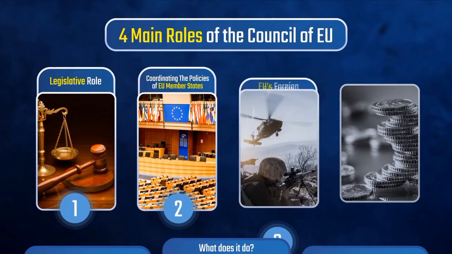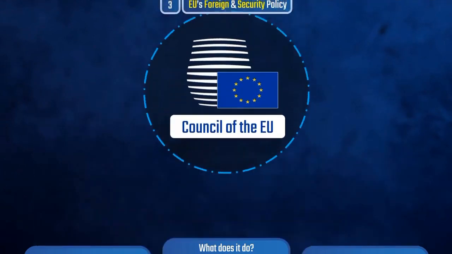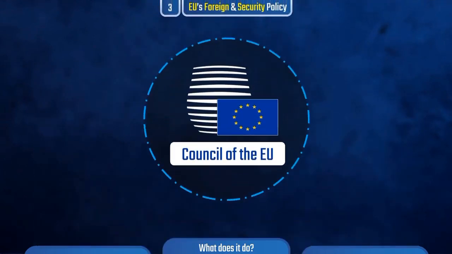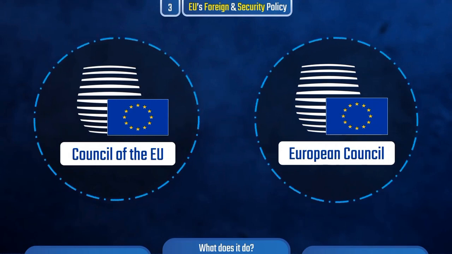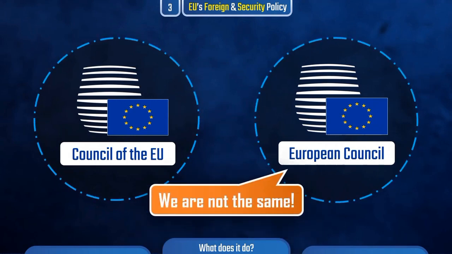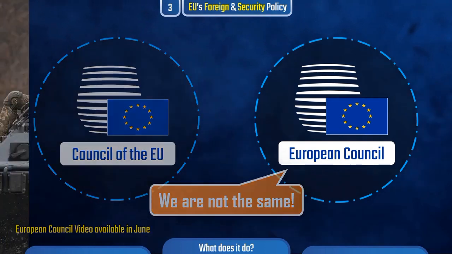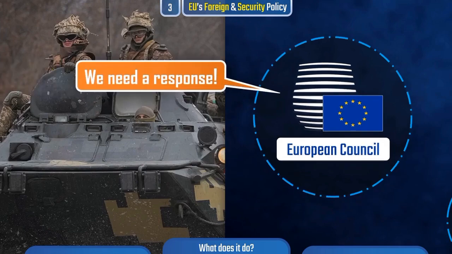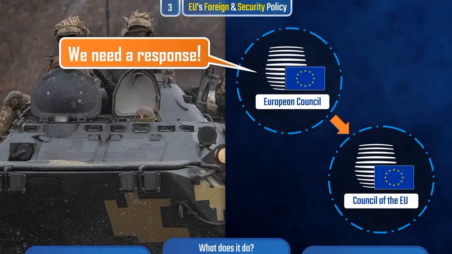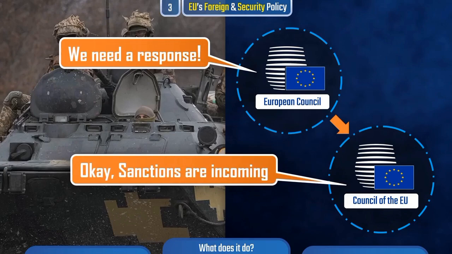Thirdly, the Council is responsible for developing and implementing the EU's foreign and security policy, based on guidelines set by the European Council. Yes, the European Council is not the same as the Council of the European Union. It's very confusing, so make sure to watch my other video on the European Council. Nonetheless, a good example was Russia's initial invasion of Ukraine, where the European Council called for an immediate response, and the Council of the European Union developed and implemented multiple rounds of extensive sanctions.